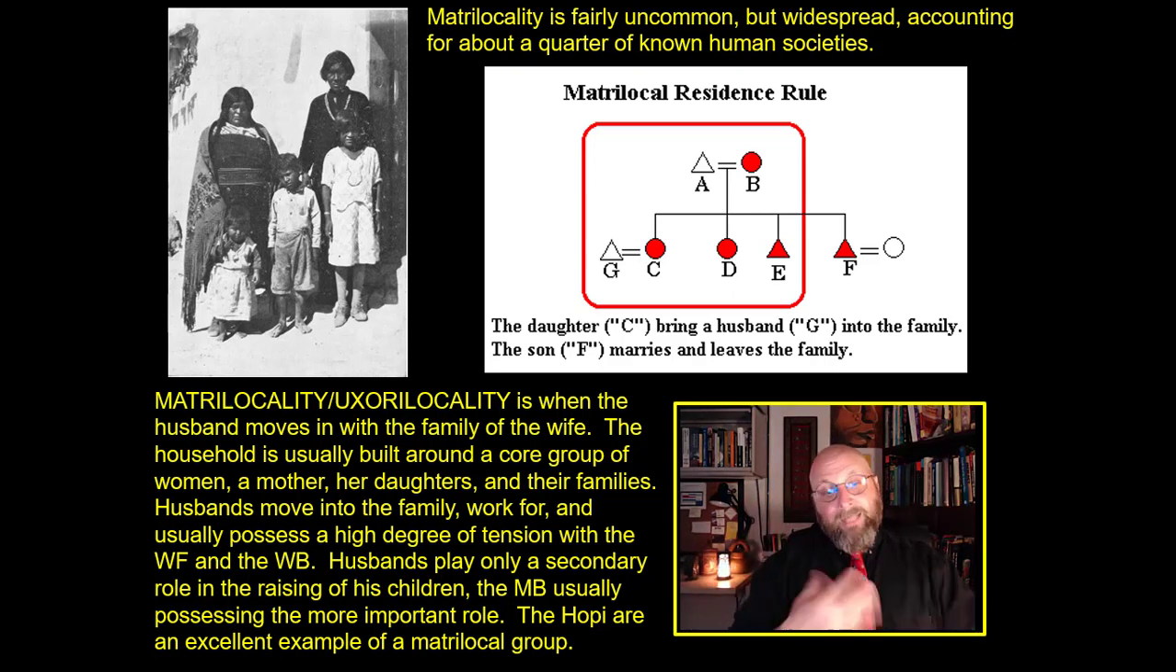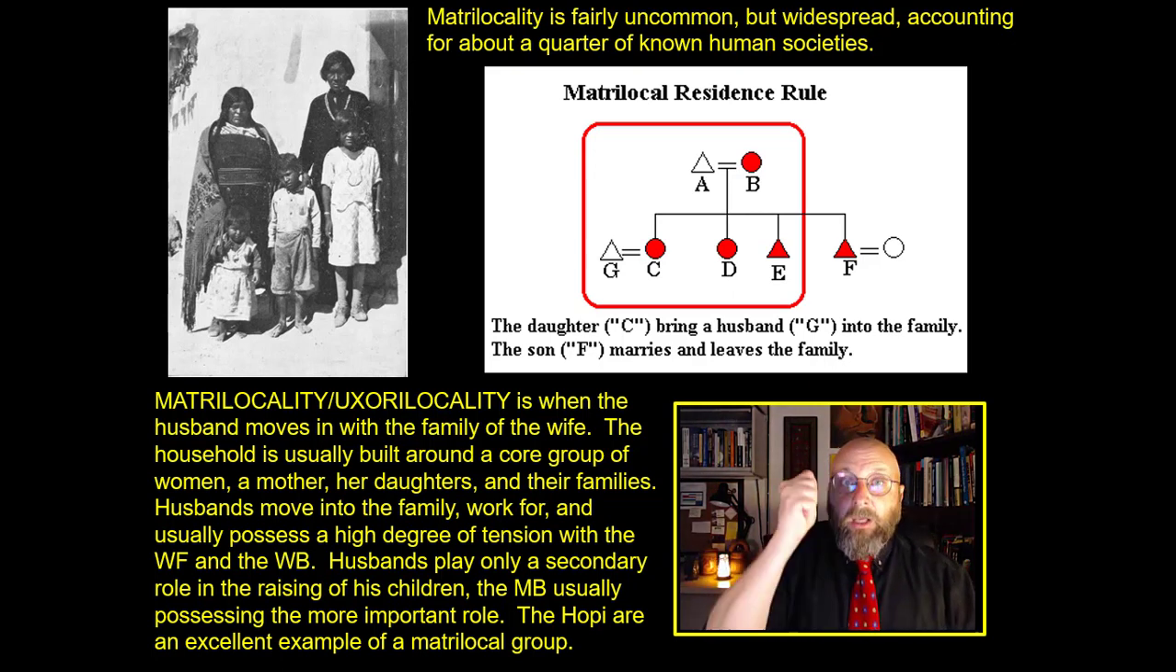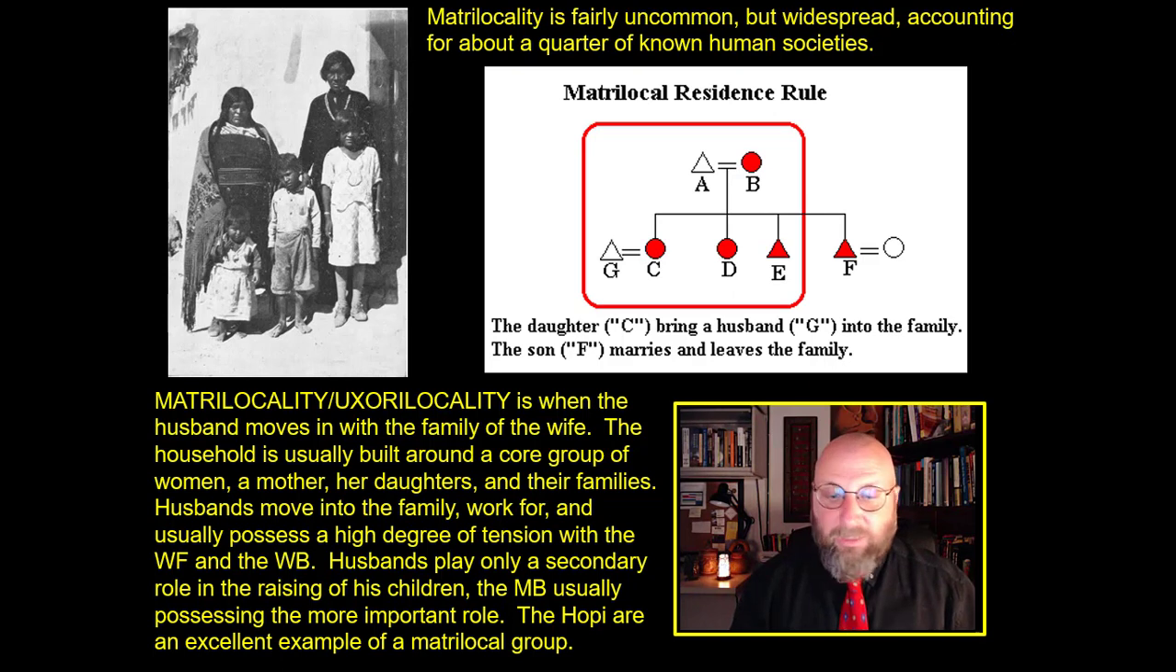Matrilocality, and another type of matrilocality called uxorilocality, is when the husband moves into the family of the wife. The household is built around a core group of women, a mother, her daughters, and their families. Husbands move into the family they work for and usually have a high degree of tension with their WF and their WB, their wife's father and their wife's brother. Husbands generally only play a secondary role in the raising of their children, with their mother's brother, their MB, usually playing the more important role.